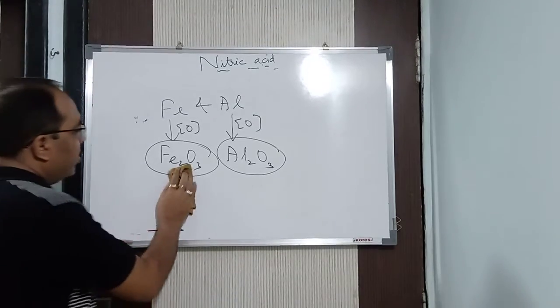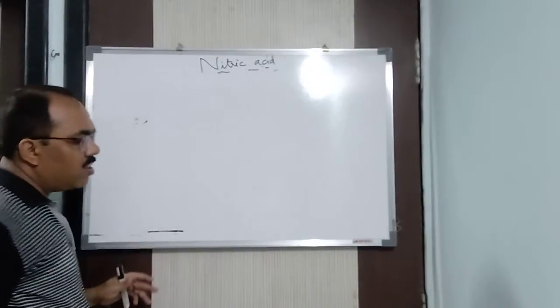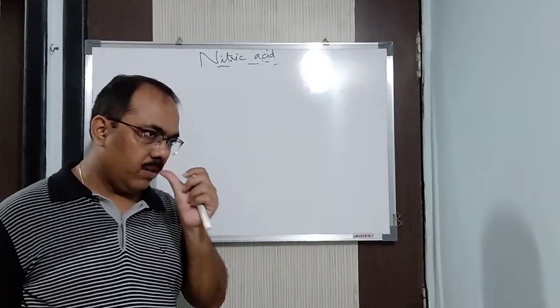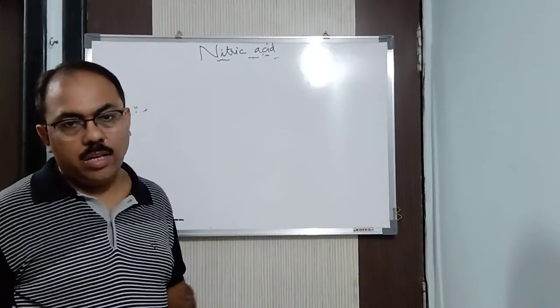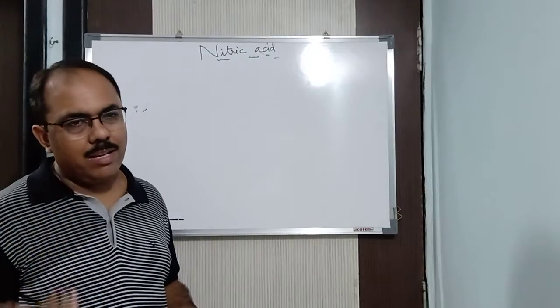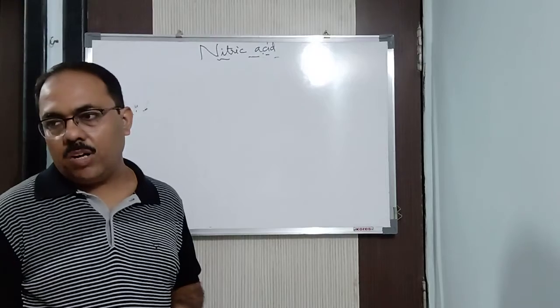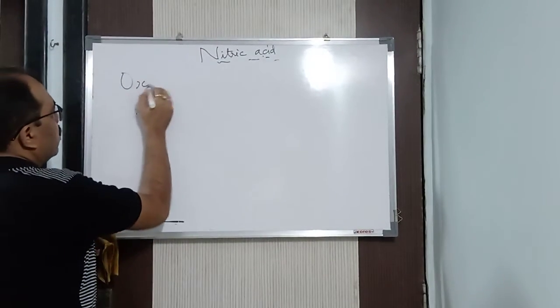Now continuing with these properties, we will see what happens when compounds react with hot and concentrated nitric acid. Until now we have been doing metals, non-metals and so on. Now we'll see the compounds. In compounds, we have two types of reaction with hot and concentrated nitric acid. One is the oxidation reaction.